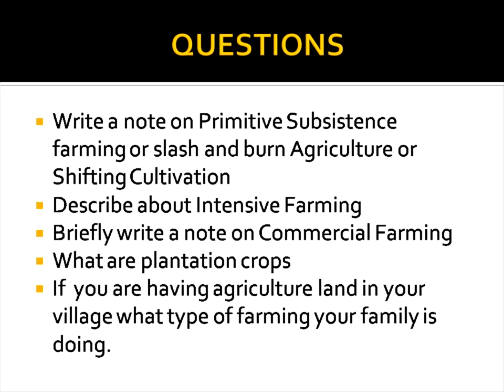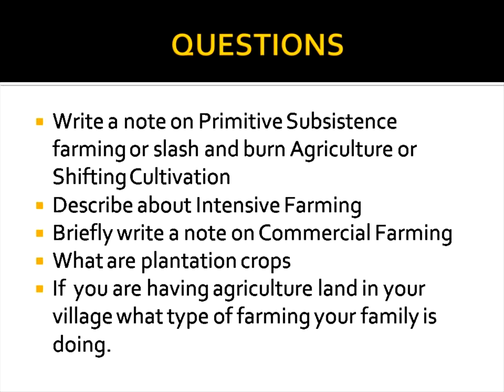If you have agricultural land in your village, think about what type of farming your family is doing. Nowadays we are not going for shifting cultivation, I am sure, because we are going completely for commercial farming, and not much for intensive subsistence either.